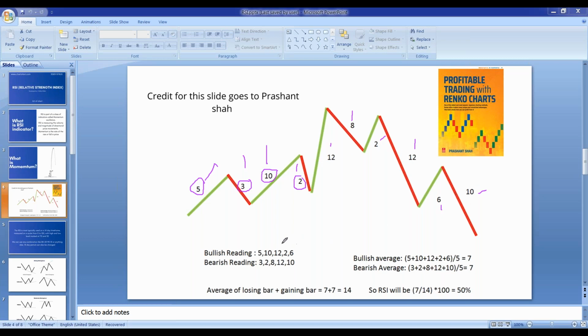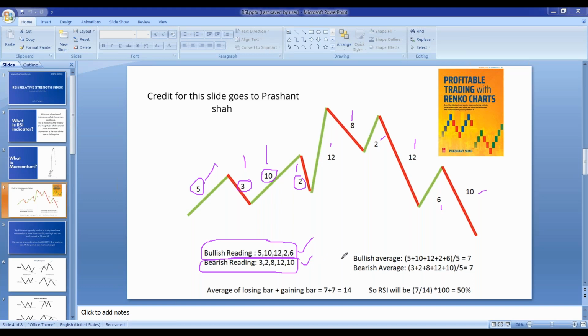Now, what is the bullish reading? 5, 10, 12, 2, 6 are the bullish readings. 3, 2, 8, 12, 10 are the bearish readings. So these are the two readings we have drawn from the charts.